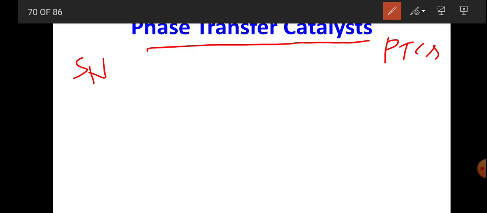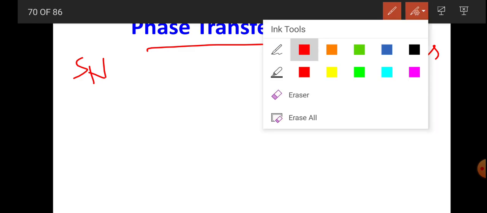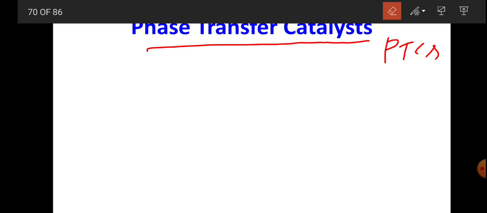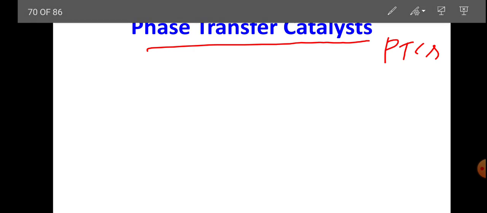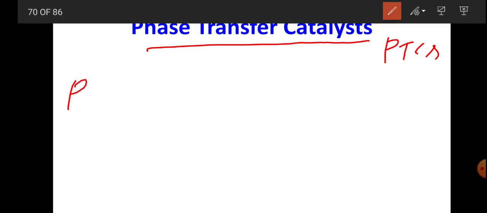So for example, if we take RCl, this is alkyl halide, plus NaCN, this is sodium cyanide.